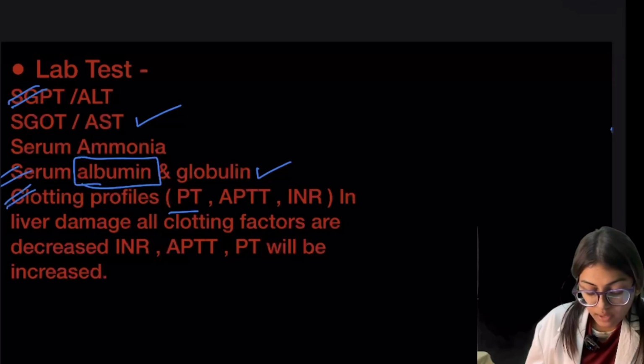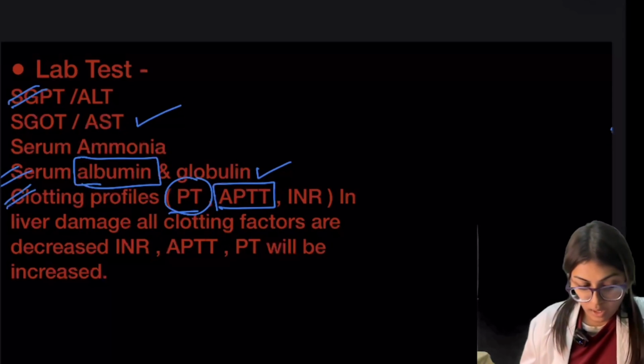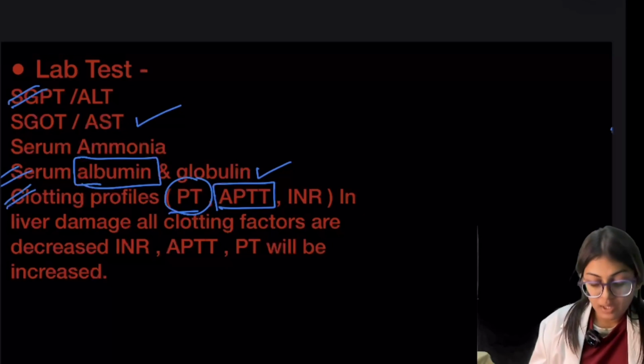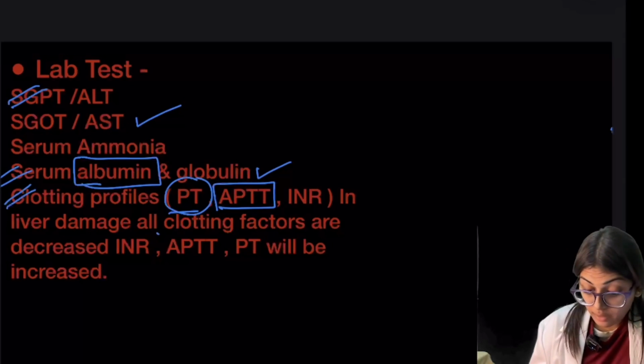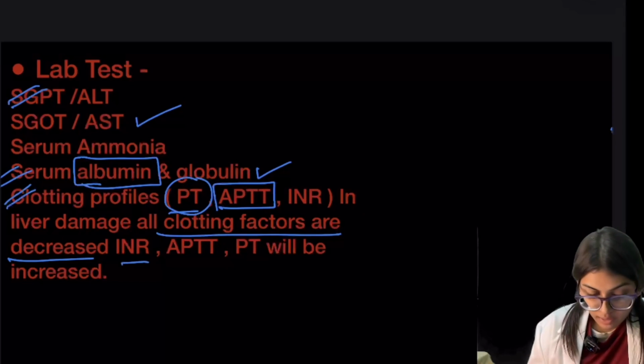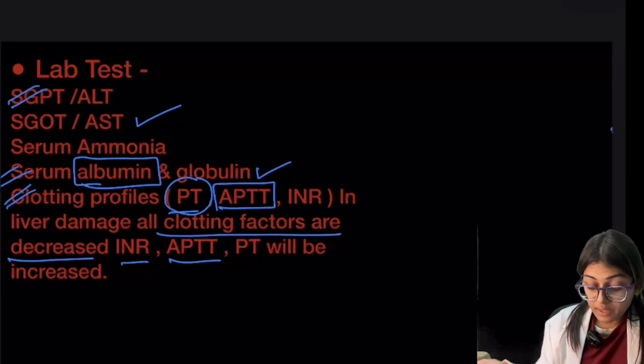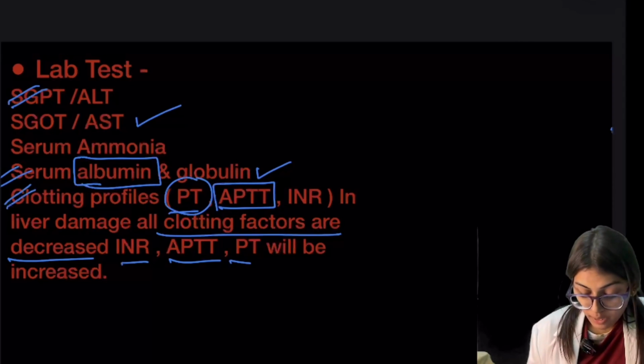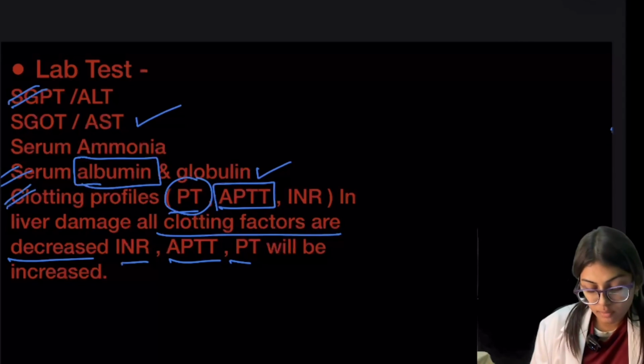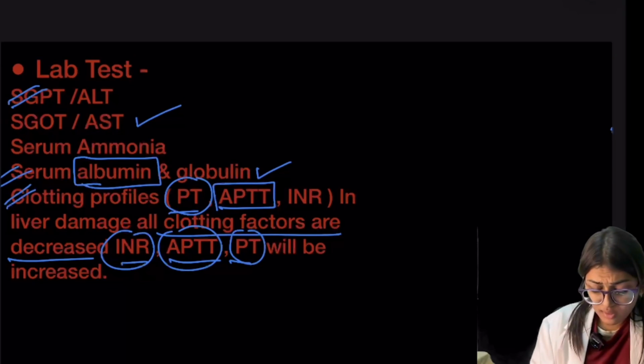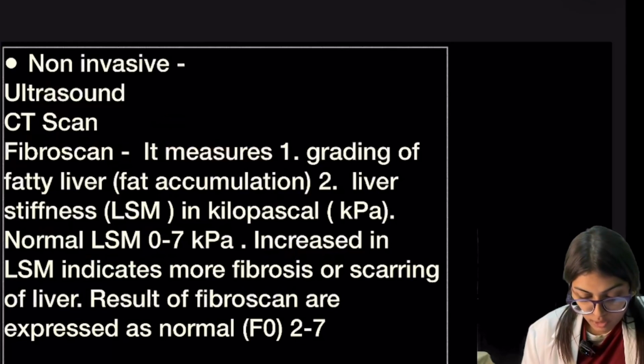First is PT, that is prothrombin time. APTT, activated partial thromboplastin time. And the INR, international normalized ratio. In liver damage, all the clotting factors will decrease, and the INR, APTT, and PT will be increased. So these are the lab tests. Now we will see some non-invasive tests.